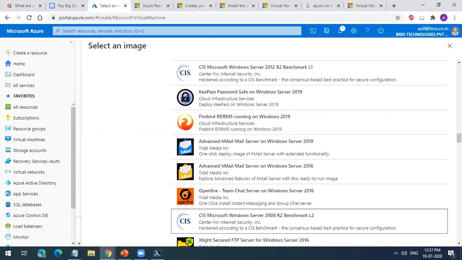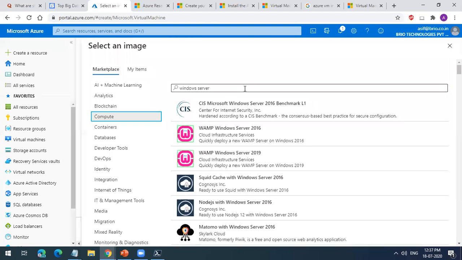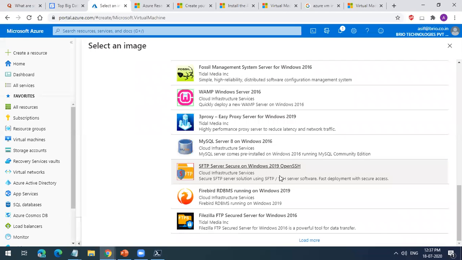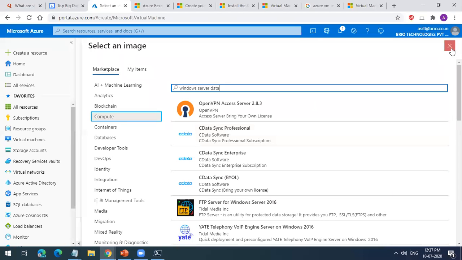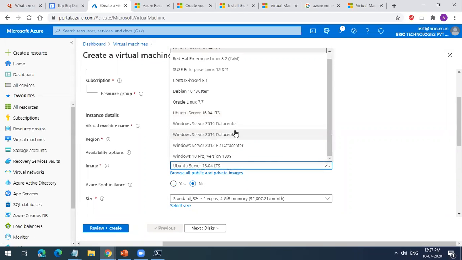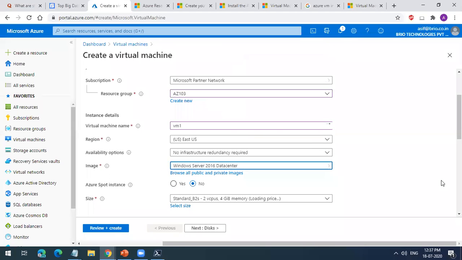Why are so many Windows machines showing? Why is it not giving a Windows machine? It will give me here only.